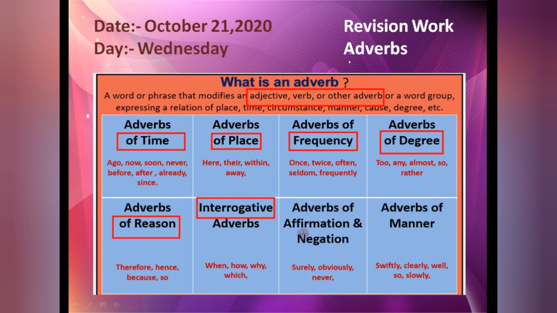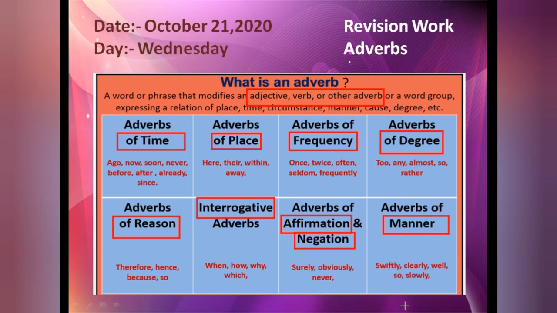Adverbs of affirmation and negation. Negation means the negative words; in this you will get no, not, never. Never is a word that can come even in frequency also. Affirmation: definitely, absolutely, surely, obviously; these words will come in affirmation. Adverb of manner: most of the time you will get ly words, but not all the time. For example, swiftly, clearly, well, slowly.